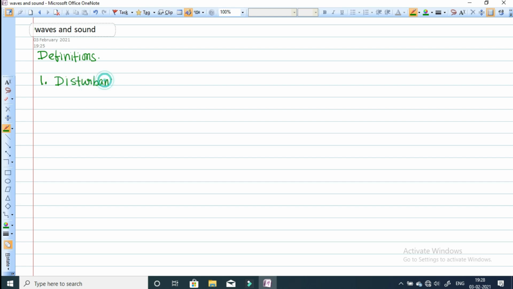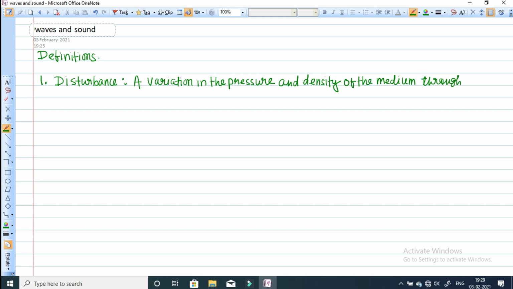A variation in the pressure and density of the medium through which a wave passes is called disturbance.